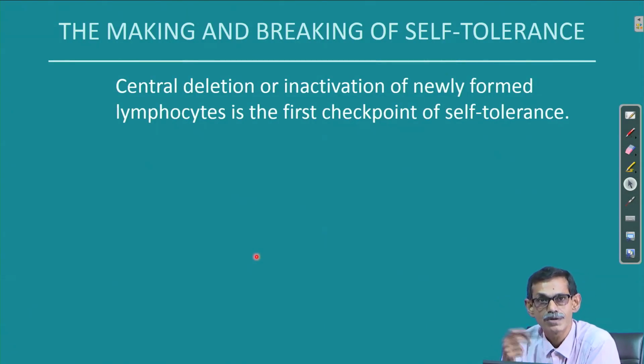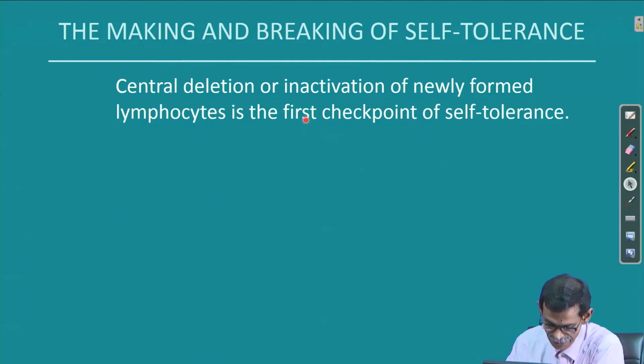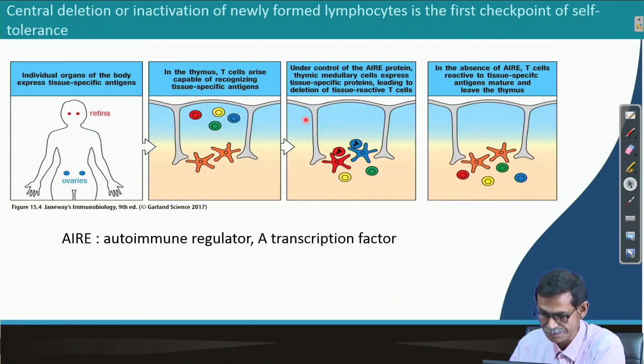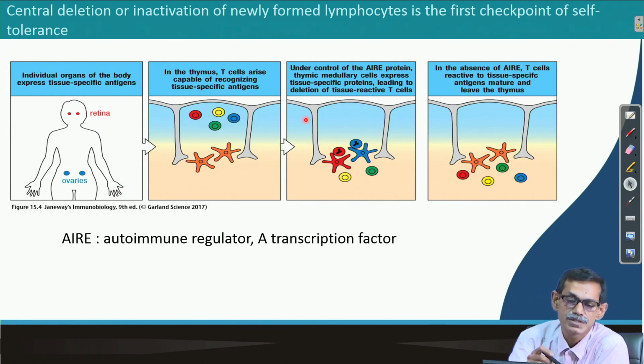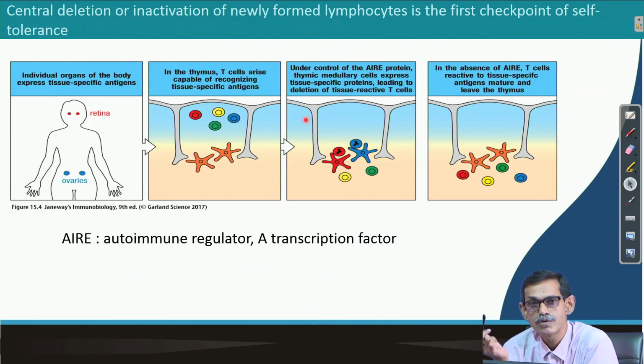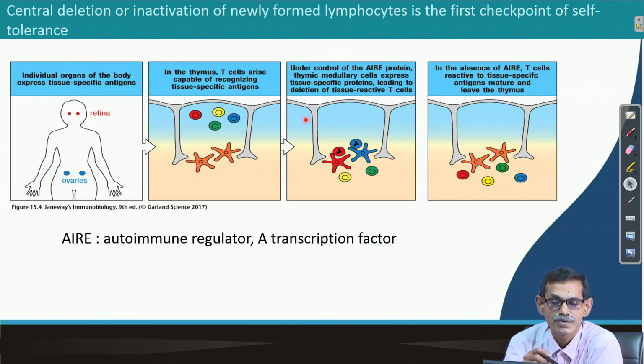So, now we are going to go one by one to see in a little more detail. Central deletion or inactivation of newly formed lymphocytes is the first checkpoint of self tolerance, that we already told, right, that you know already, so many times, in so many ways we discussed that. How does this happen? Because when this happens in bone marrow and thymus, here only two examples are given, say retina or ovary.